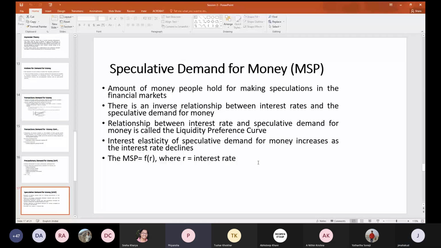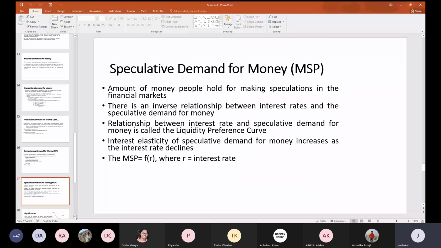Sir, that's what I said. When interest is very low, the price of bonds is very high. So people don't prefer to buy the bonds and they keep the money as liquid. Exactly, that is the answer I was expecting from you. So already you have said these things. So if you see this, what basically is the liquidity trap?